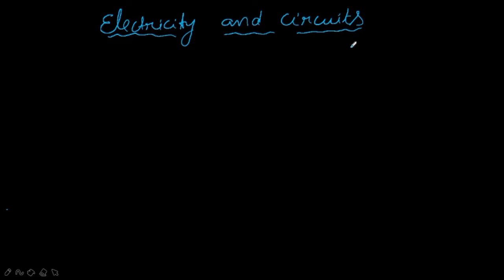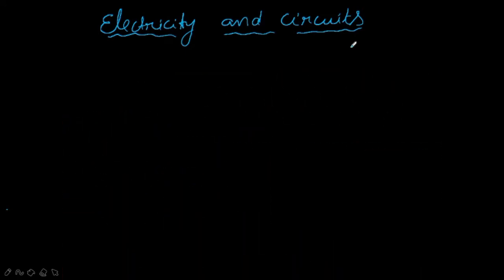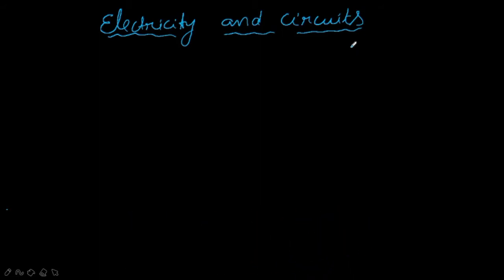Hello everyone. So you all know that at home and at factories, we use electricity in so many ways. So what is the use of electricity and what are the different purposes of using electricity at our home? For example, we use electricity to operate pumps that lift water from wells or from ground level to the rooftop tank, right? So here, what did we use? We used electricity to pump the water with the help of a pump.